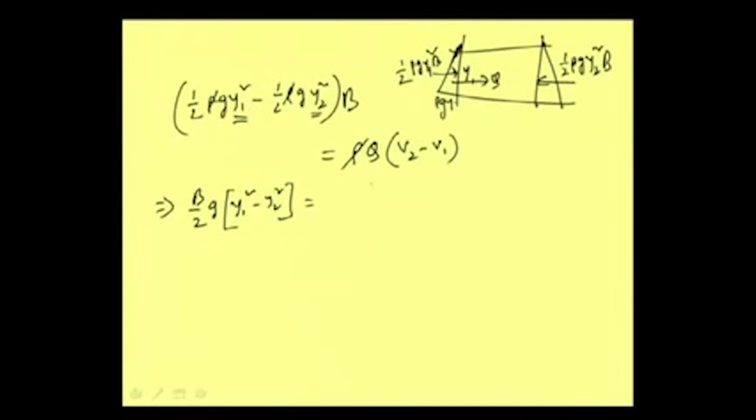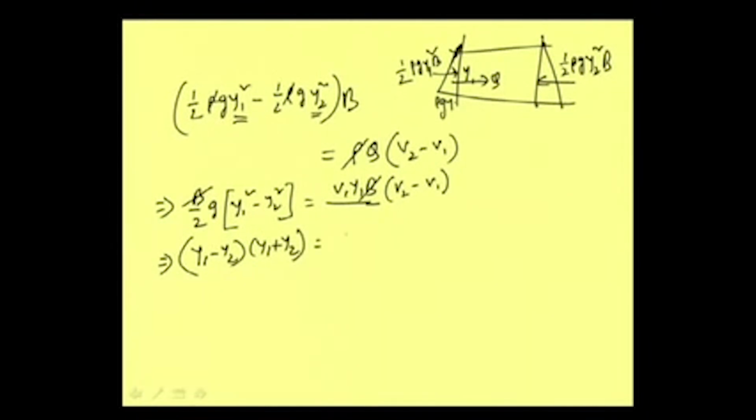This is equal to Q, which we can write as v1 y1 into b, that is y1 into b is the area and velocity into the depth at this point, and then (v2 minus v1). Now again we can cancel b and b, and write it in this form: y1 minus y2 into (y1 plus y2).